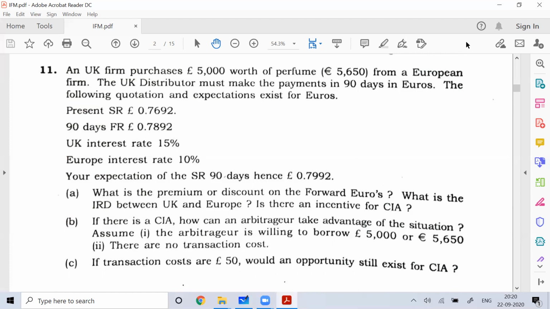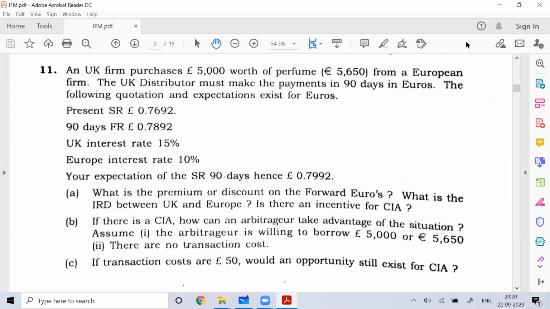So what is the premium or discount on the forward euro? What is the interest rate differential, IRD, between UK and Europe? What is the incentive for CIA? CIA here means covered interest rate arbitrage.